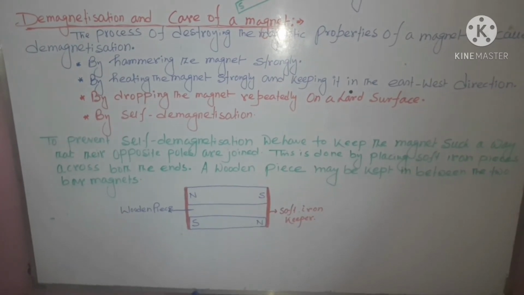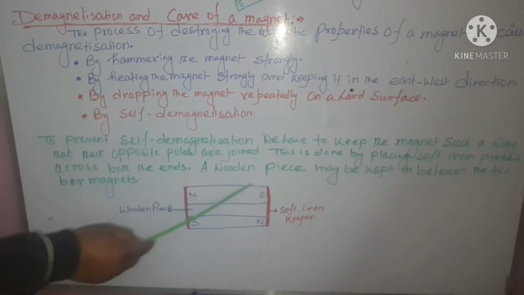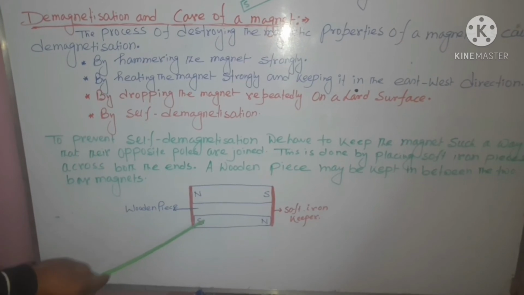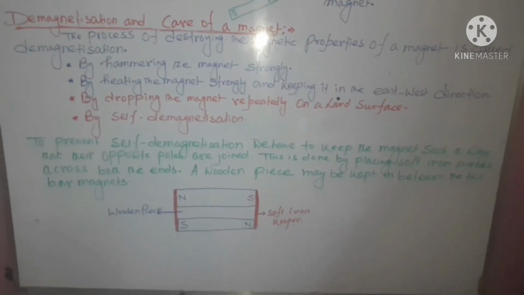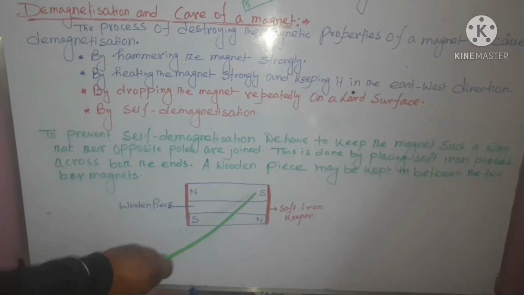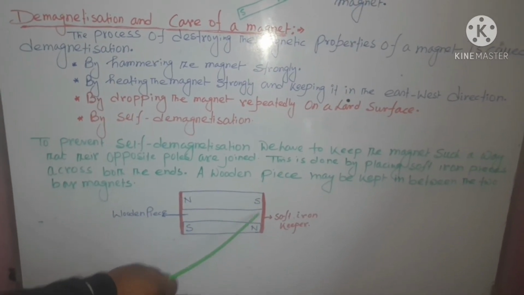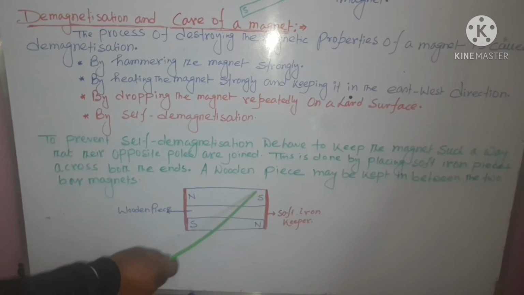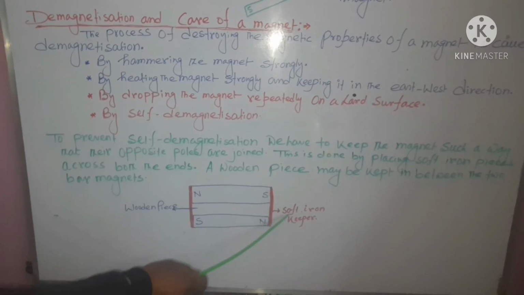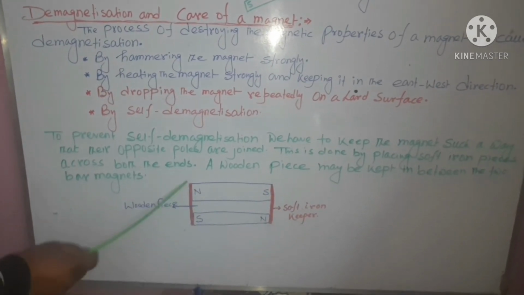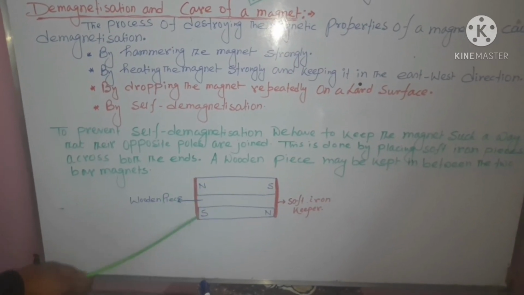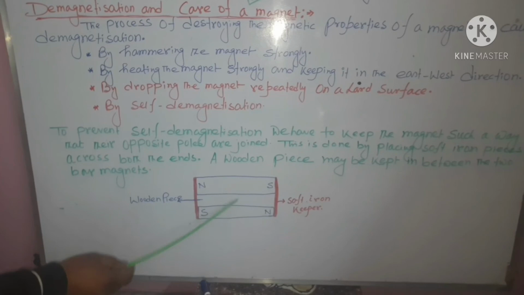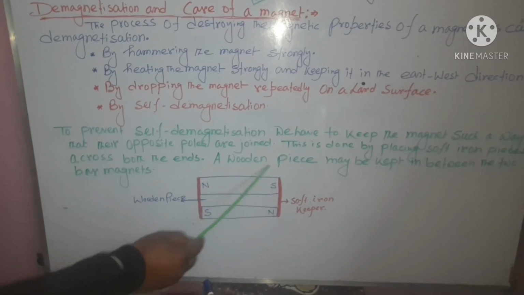This is the north and south pole of a magnet. This is the south and north pole of another magnet. The opposite poles, that is the south pole and north pole of these two magnets, are joined by a soft iron keeper. Here also the north pole and south pole of these two magnets are joined by a soft iron keeper, and between these two magnets you can place a wooden piece.